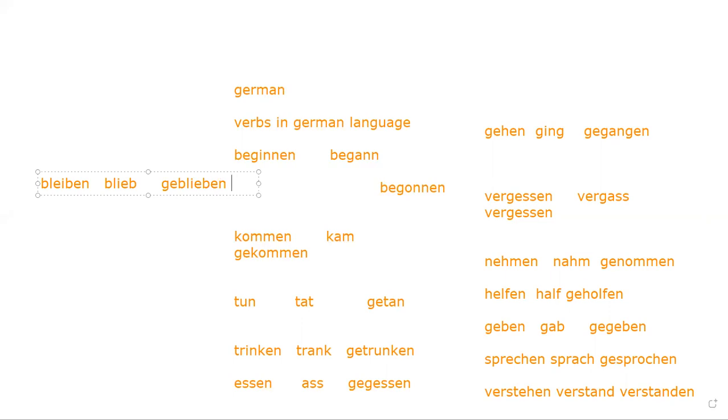Repeat after me. Bleiben is a verb to stay. Bleiben is converted into blieb. EI is converted into IE. So bleiben is a verb to stay. Blieb is stayed and geblieben is to stay. Is it clear to you, team?